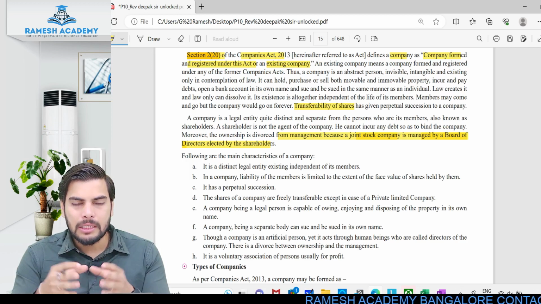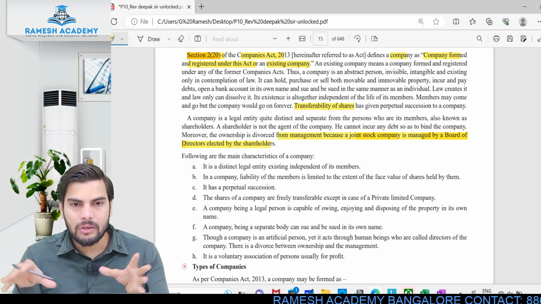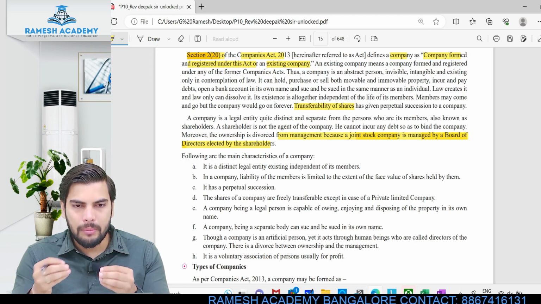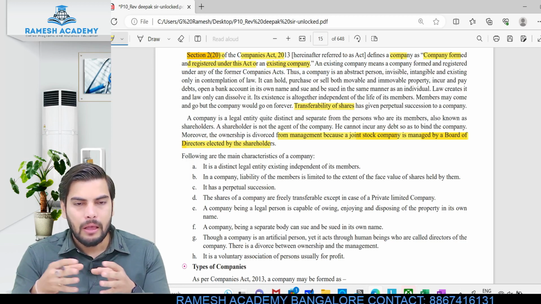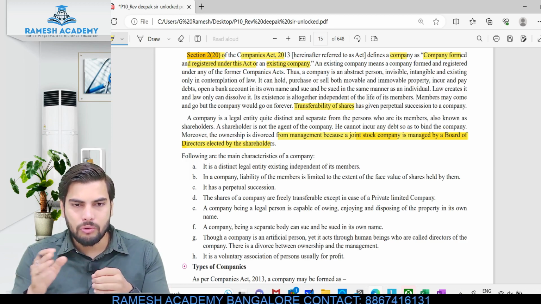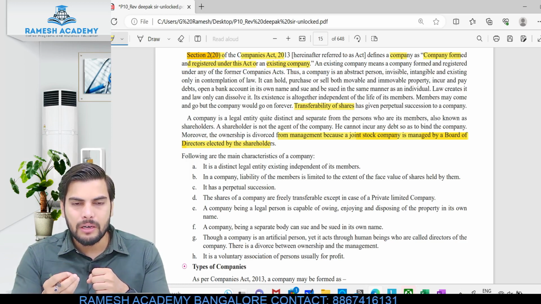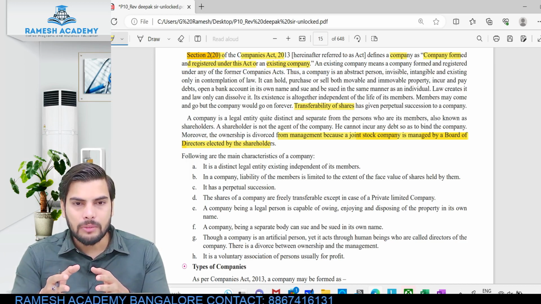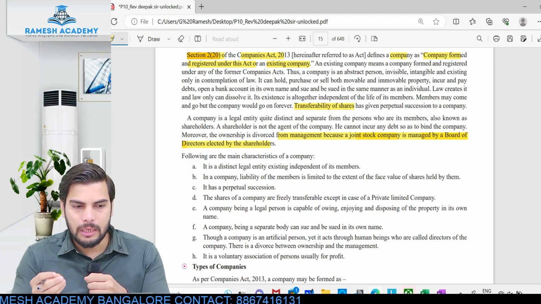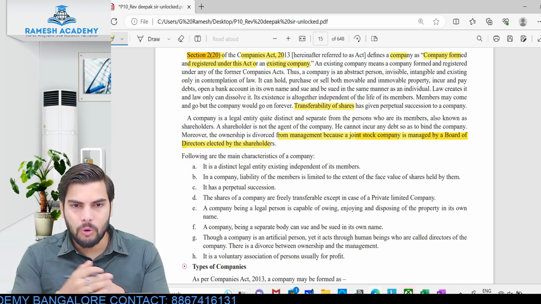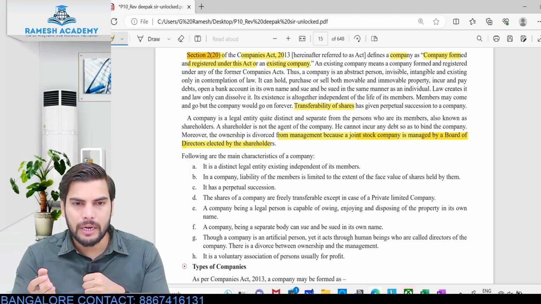Now just imagine when these shareholders are scattered throughout various places of the country, how will they be able to manage a particular company? The company would be situated in a particular place, shareholders are scattered throughout. So it would be very difficult to manage the affairs of the company. That is why management of the affairs of the company is not given to the shareholders. Management is taken care of by the board of directors, and these directors will be appointed by the shareholders only.